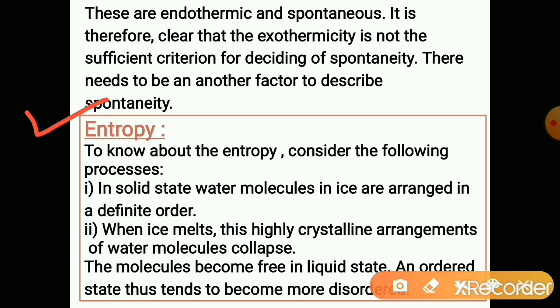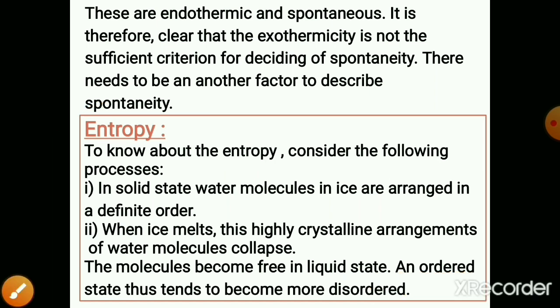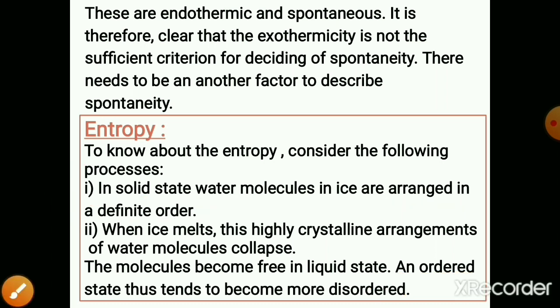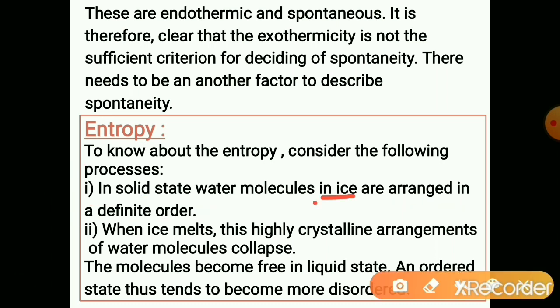To know about entropy, consider the following processes. Two examples are given here. In the first, in solid state, water molecules in ice are arranged in a definite order. The particles of water in ice are orderly arranged in a particular arrangement.